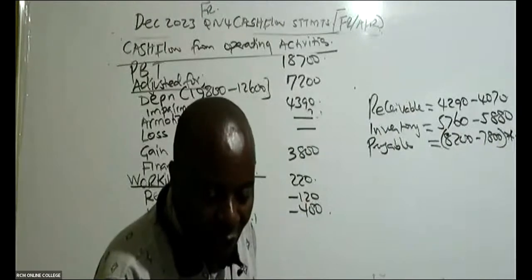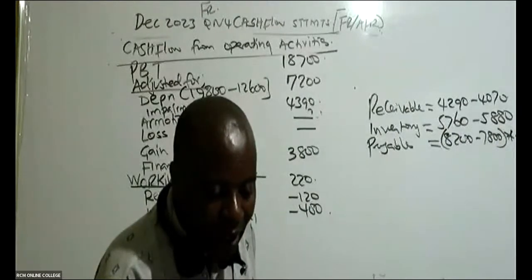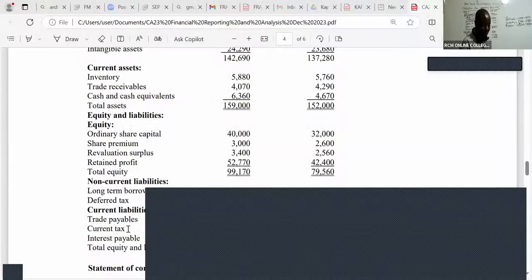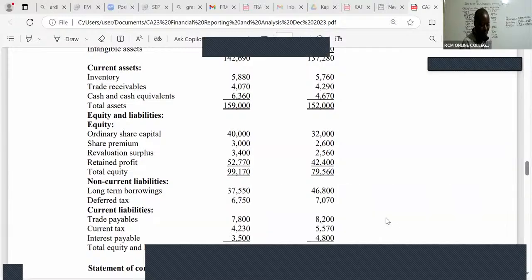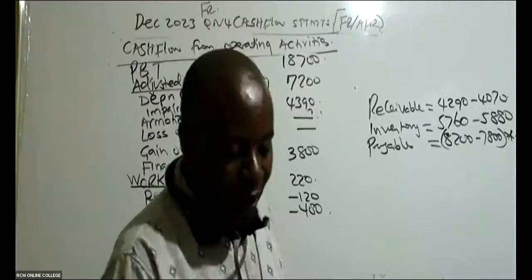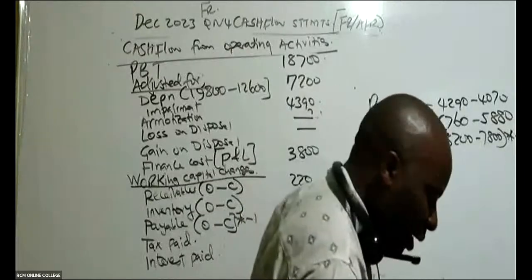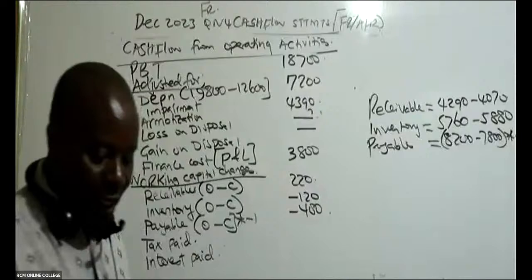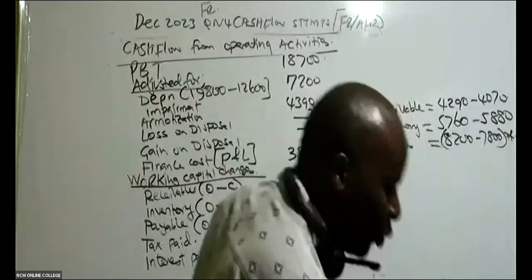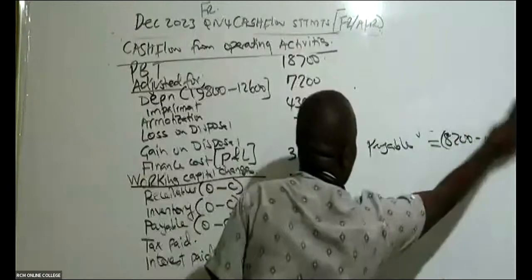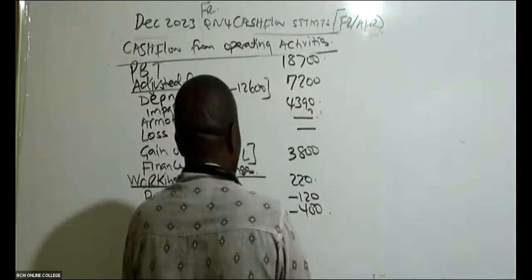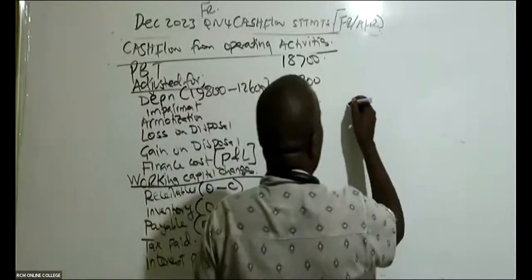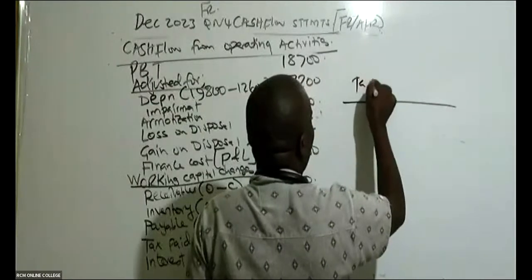When you look at your balance sheet, see the taxes, and normally they'll give you current tax. Here you can see current tax, and they'll give you deferred tax. We consolidate them. Do a T account. I'm sure you guys love T accounts. So the T account that you're doing here is for tax payable.